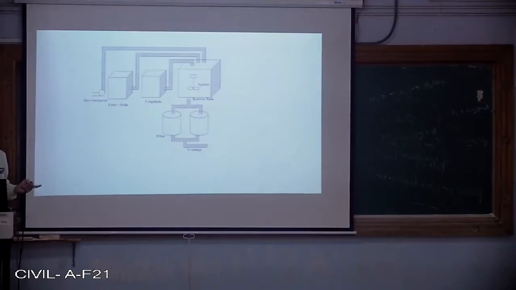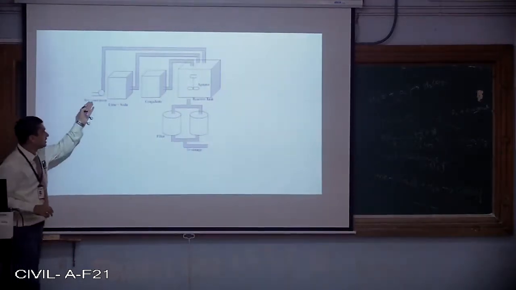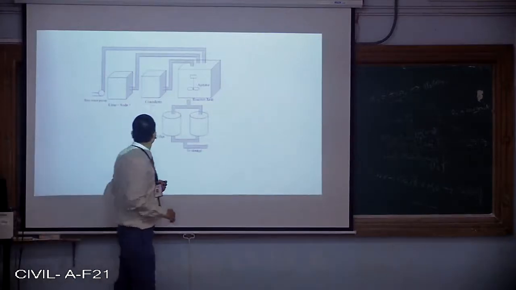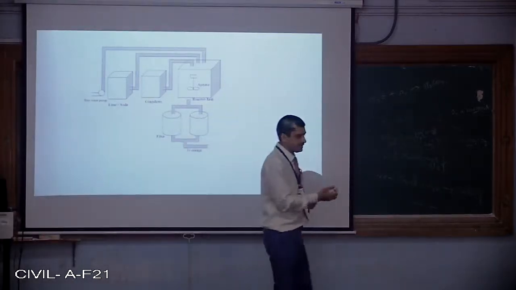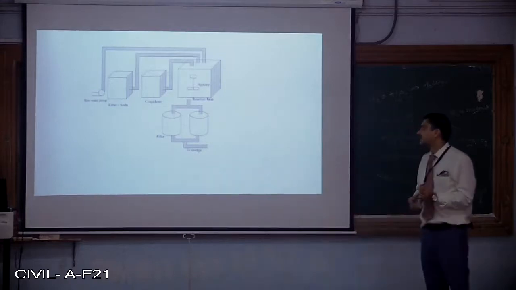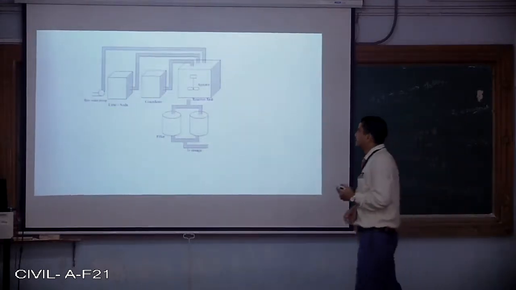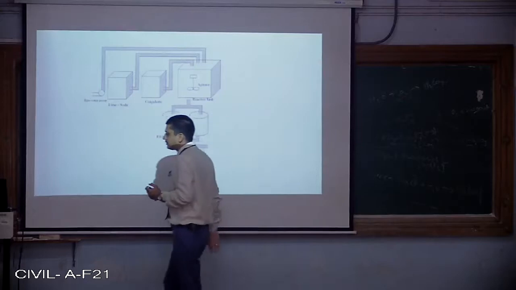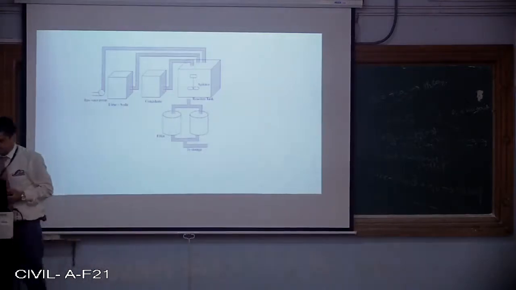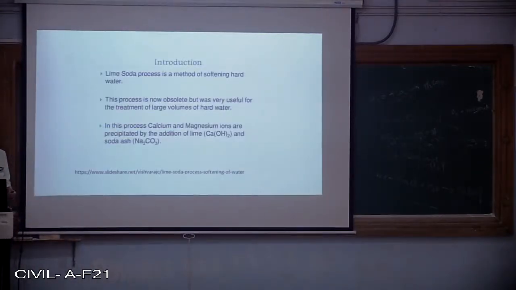This is a flow chart. If we are going for addition of lime soda, initially the hard water will be taken in the lime soda plant or unit where lime soda will be added, and later on it will be subjected to the coagulation process. However, we are discussing the lime soda process.